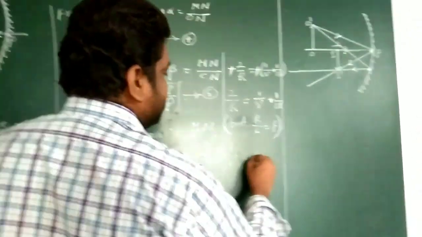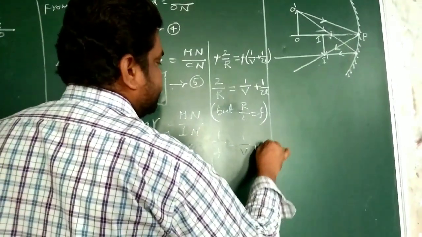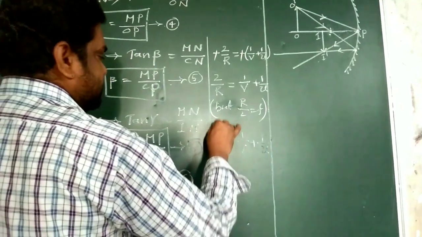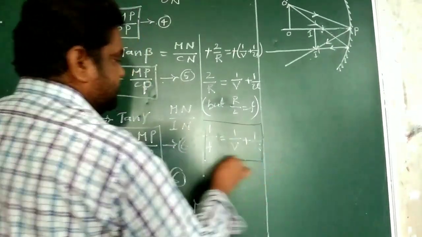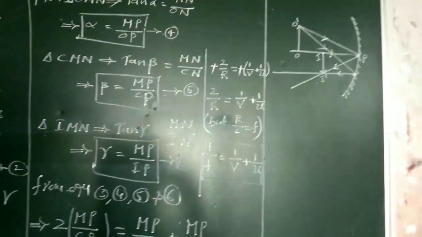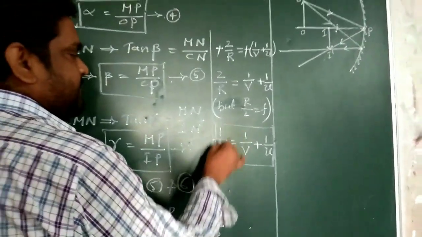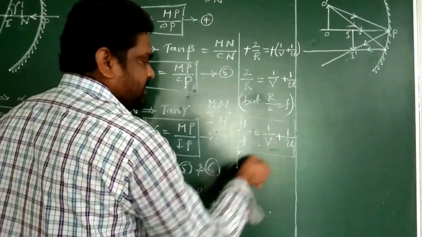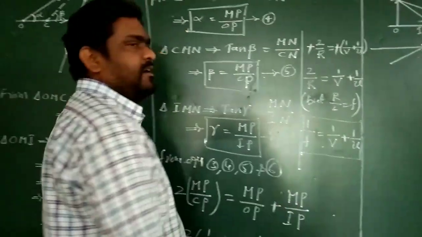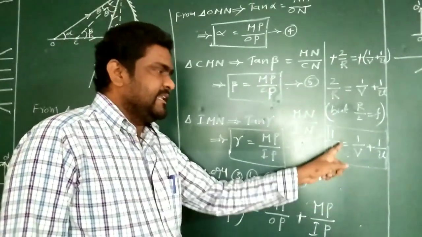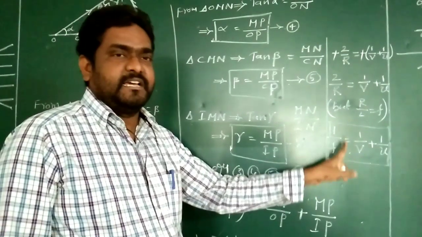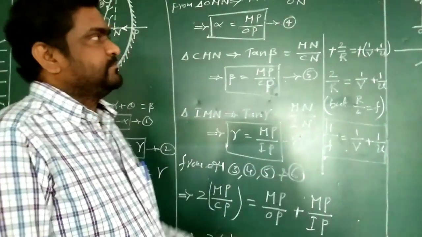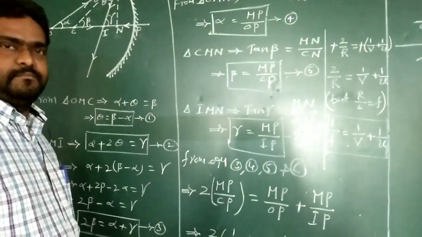1 by F equal to 1 by V plus 1 by U. So this we have to call as the mirror formula. 1 by F equal to 1 by V plus 1 by U. This is the mirror formula. When we are using this mirror formula, compulsorily we have to apply the sign convention.